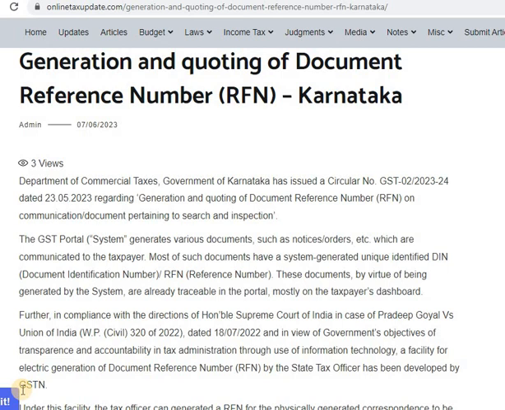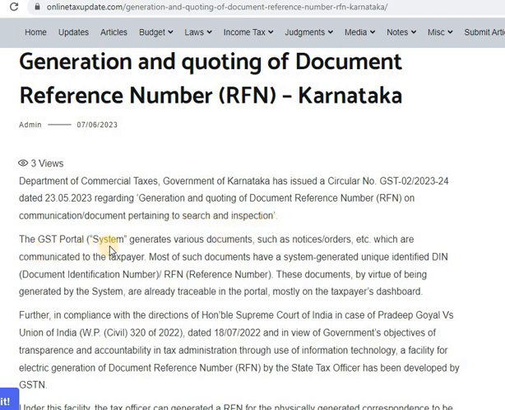There is an update on 23rd of May 2023, where the Department of Commerce, Commercial Taxes, Government of Karnataka has issued a circular number GST-02/2023-24 regarding generation and quoting of document reference number on communication documents pertaining to search and inspection.